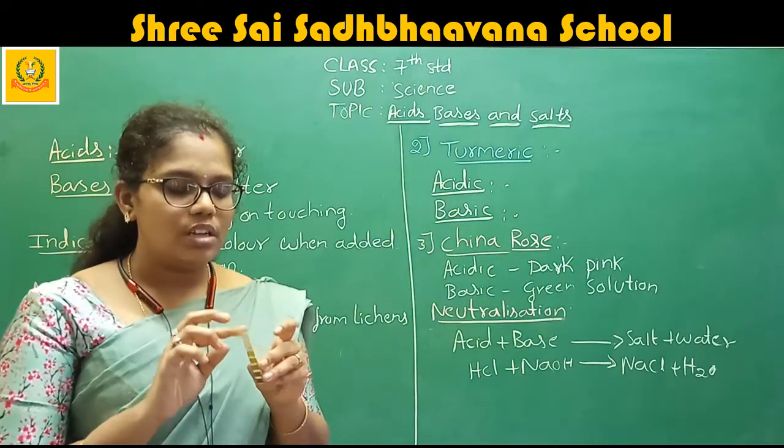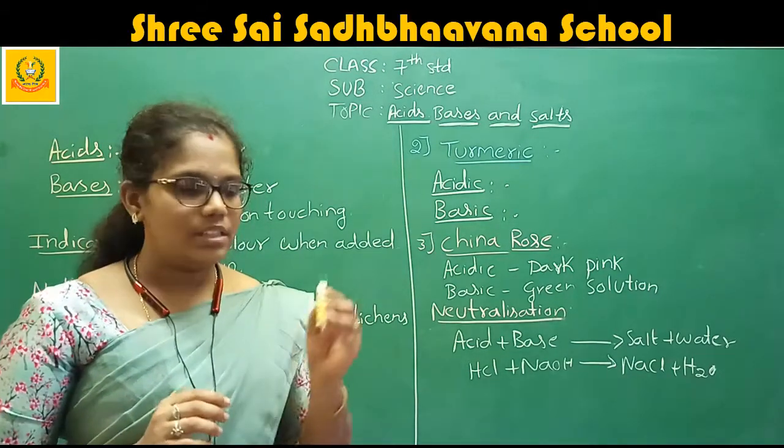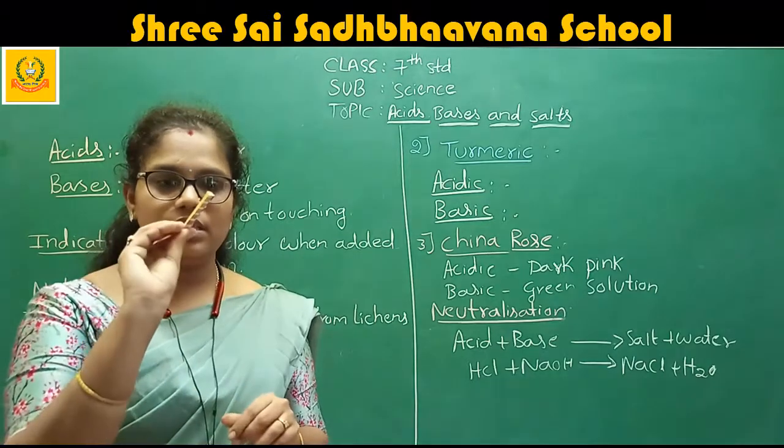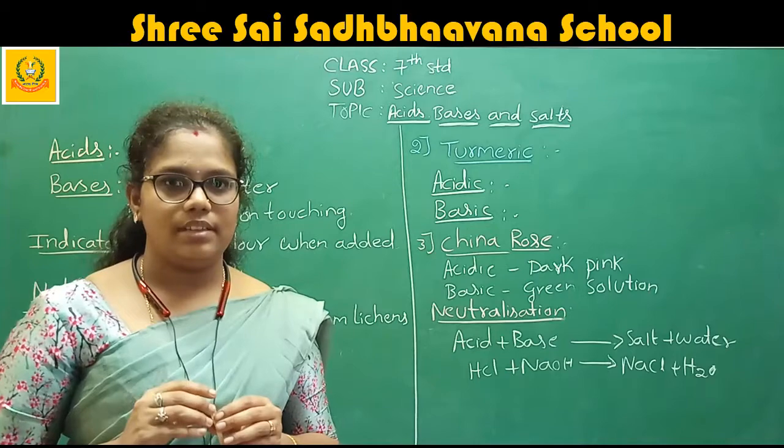From 1 to 7, it is considered as acid. So this is one thing. By using this one, we are going to check whether it is an acid or a base.